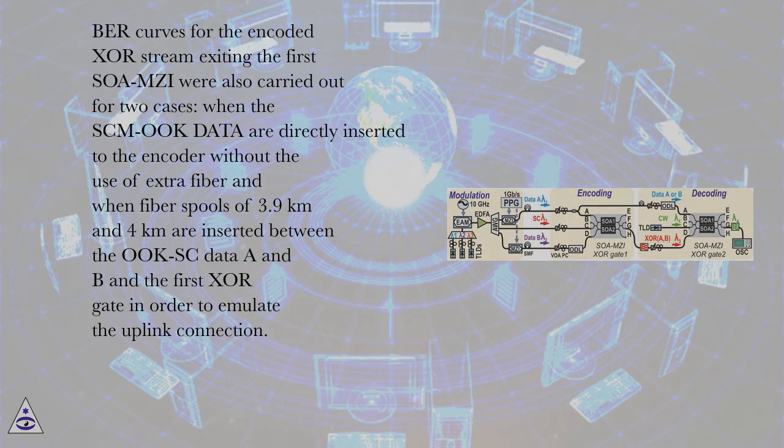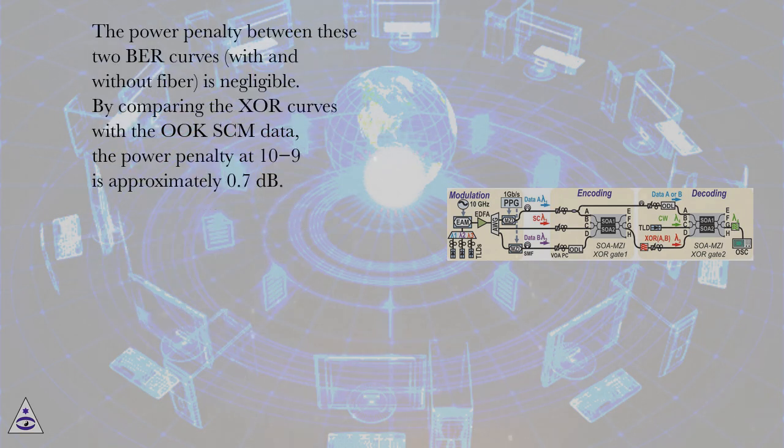BER curves for the encoded XOR stream exiting the first SOA MZI were also carried out for two cases: when the SCM OC data are directly inserted to the encoder without the use of extra fiber, and when fiber spools of 3.9 km and 4 km are inserted between the OC SC data A and B and the first XOR gate in order to emulate the uplink connection. The power penalty between these two BER curves, with and without fiber, is negligible. By comparing the XOR curves with the OC SCM data, the power penalty at 10^-9 is approximately 0.7 decibels.